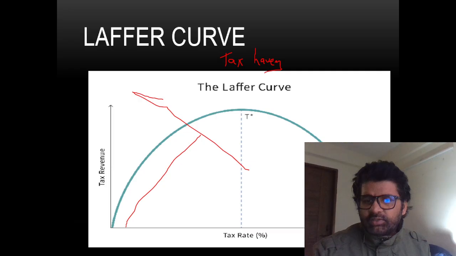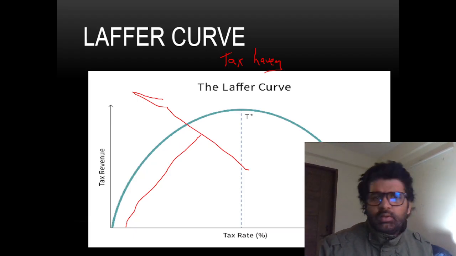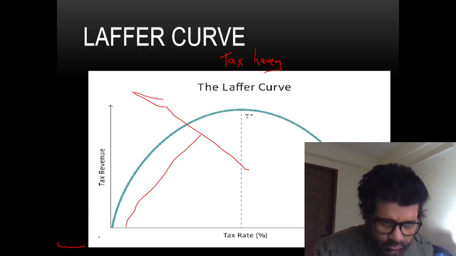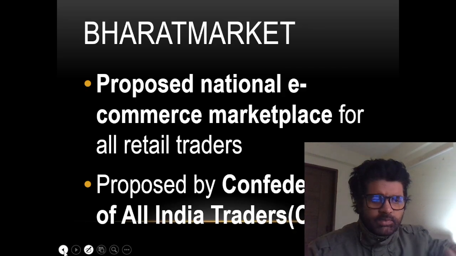If the tax rate is 100%, then the tax revenue will become zero because nobody will pay tax. If you're taking away all my money, why will I work? If I'm not working, I'm not earning. If I'm not earning, I'm not paying. So that's how the taxes will reduce. So remember these facts, remember these numbers, they are actually important.